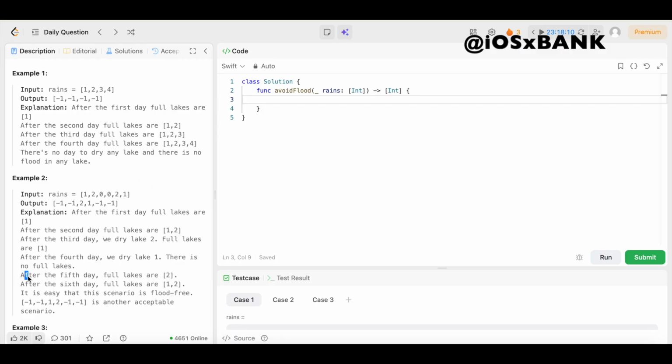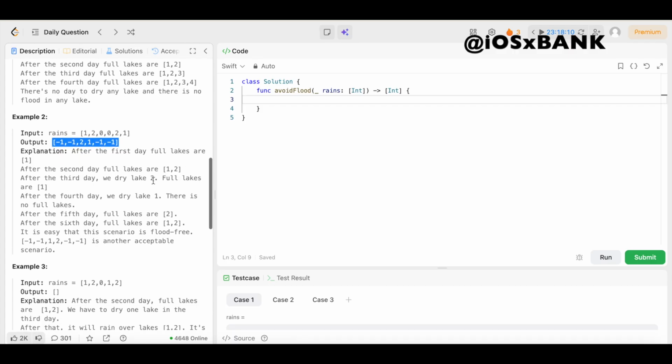After the 5th day, the full lakes are 2. Boom, because as you can see, it's a 2 right here. So it rained on lake 2 and lake 2 is full again, because remember, we dried it already with this 0. We already dried lake 2, but then it rains on lake 2, so now lake 2 is full again. So we return a -1 right here because lake 2 is full. And then similarly, it rains on lake 1 again. Remember, lake 1 was dried up from this 0, but then it rains again on lake 1, which fills it back up, and we put a -1 right here. I hope that makes sense to y'all, and that's how we got this output.